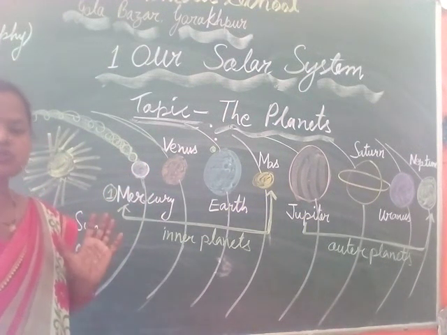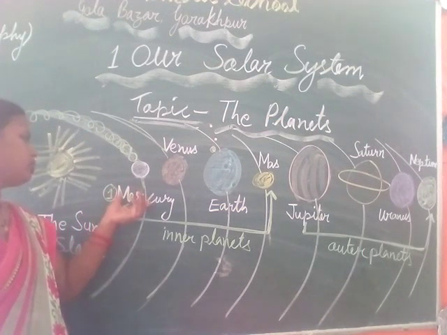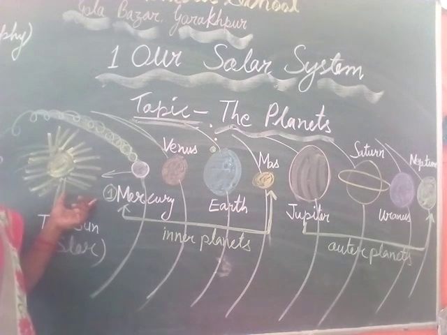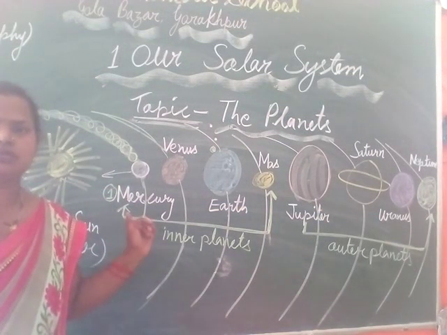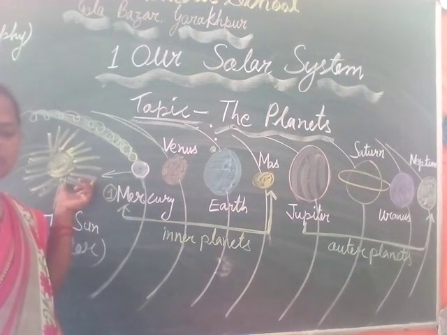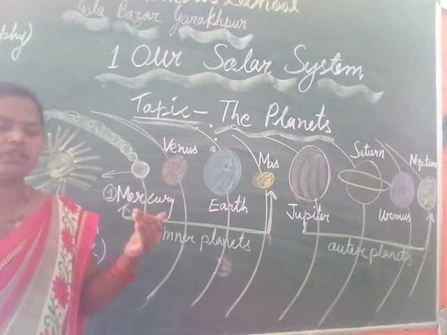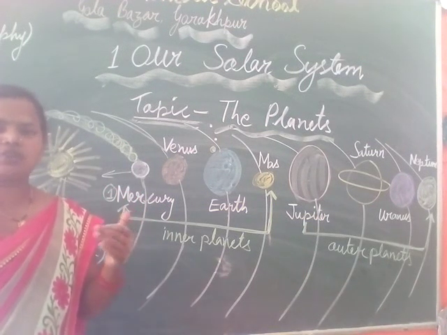of our solar system. In the same way, the second point about Mercury is that it is very close to the Sun, or you can say it is very near to the Sun. So it is very small, and it is very near to the Sun. And one more thing, it revolves around the Sun very fast.